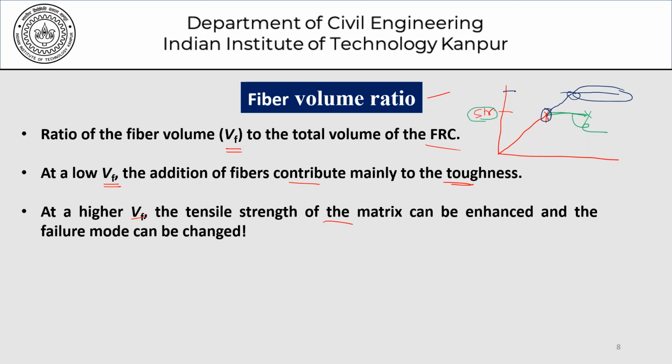So as far as fiber reinforced concrete is concerned, what happens is that at low volume fractions of fiber addition, we typically get only this. At higher fiber additions, of course, we also try to get something here. So we have an increased tensile strength and also the corresponding increase in the toughness values.